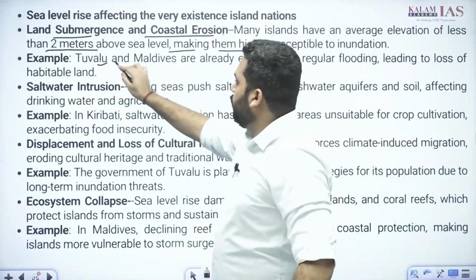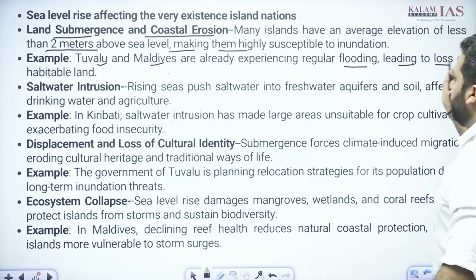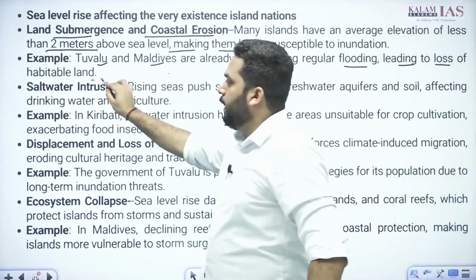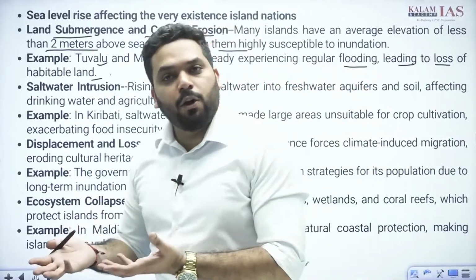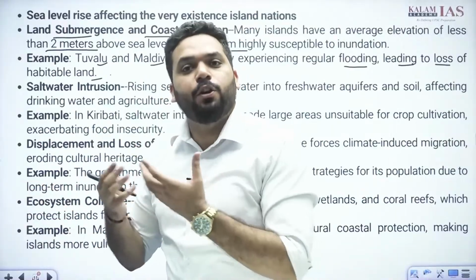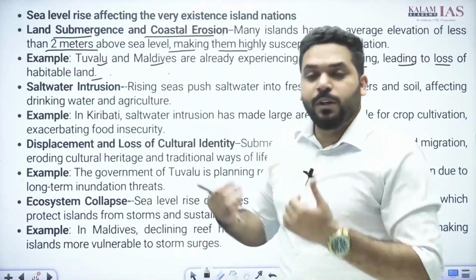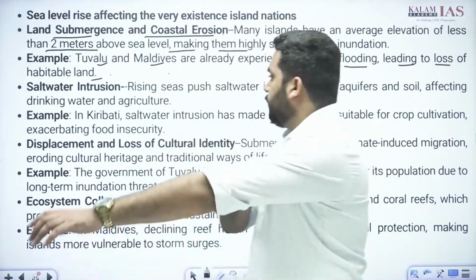For example, I can write Tuvalu and Maldives, already experiencing regular flooding and leading to loss of habitable land. These island nations have a coastal economy. They are dependent on coastal tourism and fisheries. If that goes underwater, their livelihood is going to get impacted.